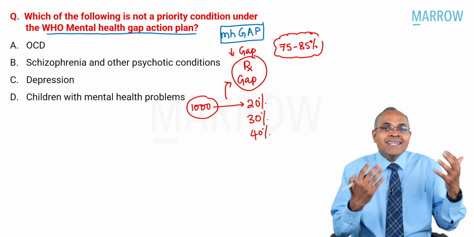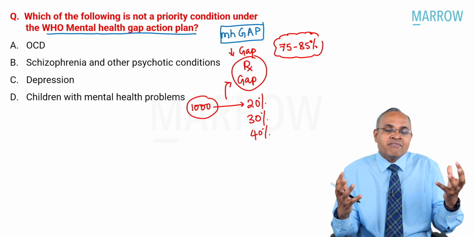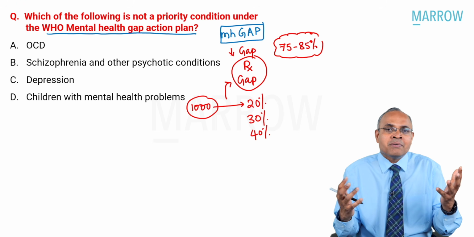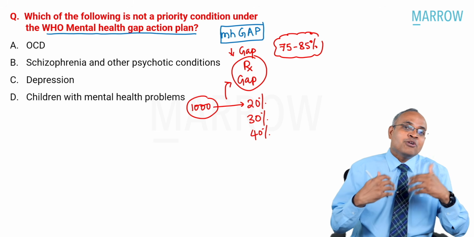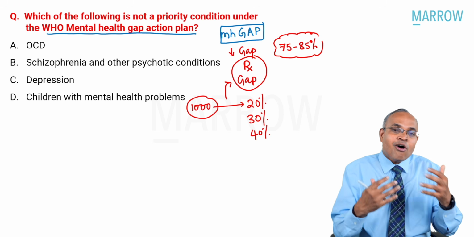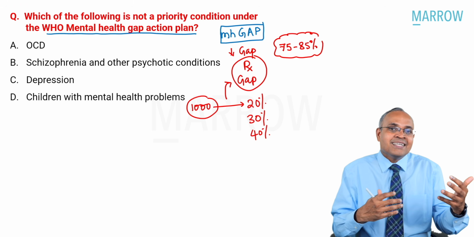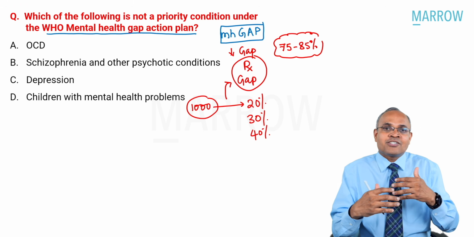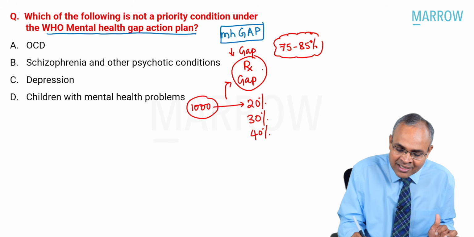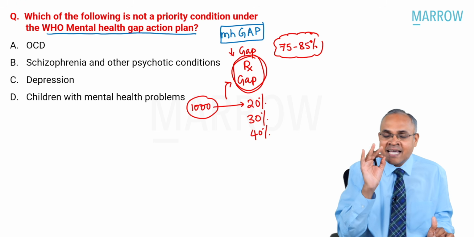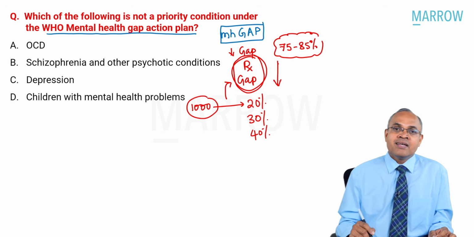So, why are they not getting treatment? One, maybe there is a lack of services. There are no doctors available. There are no hospitals available for them. Or maybe lack of awareness. They don't know that this is an illness and they need to go to a doctor for this. Or there could be stigma. That could be illiteracy. That could be barriers of culture and so many other things. All those things lead to the treatment gap. And this mhGAP program is trying to reduce this treatment gap.